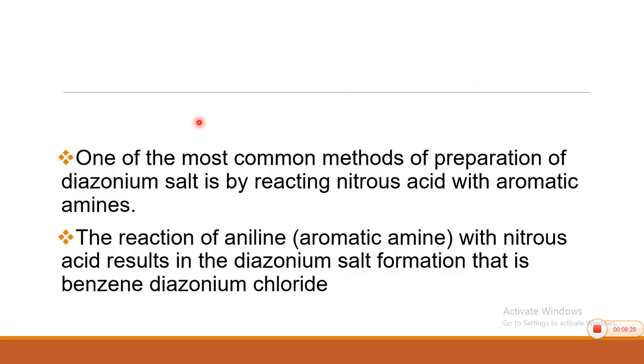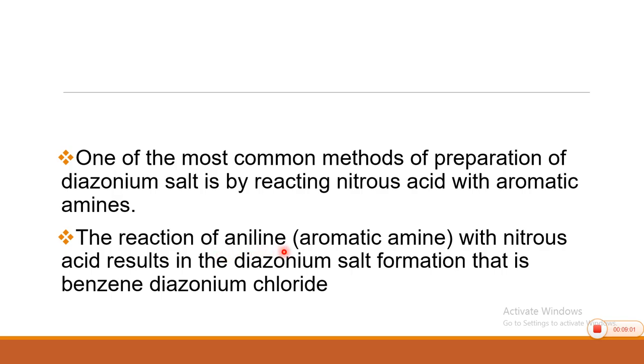So, what is the method of preparation? One of the common methods for preparation of diazonium salt is by reacting nitrous acid with aromatic amine. So, you start with aromatic amine and you use nitrous acid. Actually, nitrous acid has to be prepared in situ. During the reaction it is prepared, it is not readily available. Okay. So, diazotization is the process of conversion of amine into diazonium salt. This process is carried out by using nitrous acid and the substrate is aromatic amine.